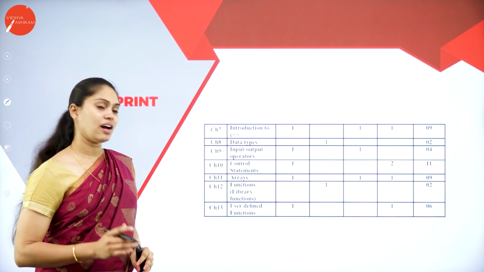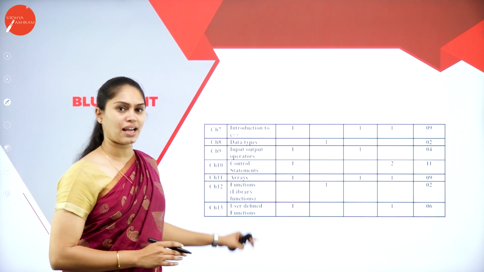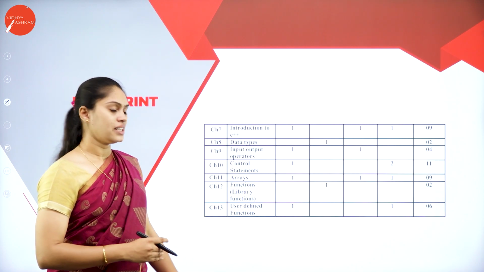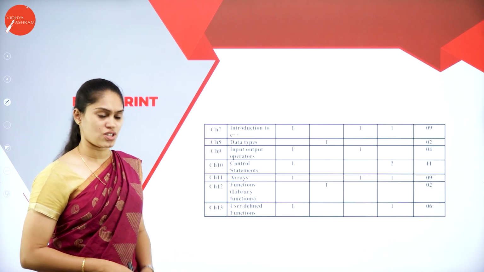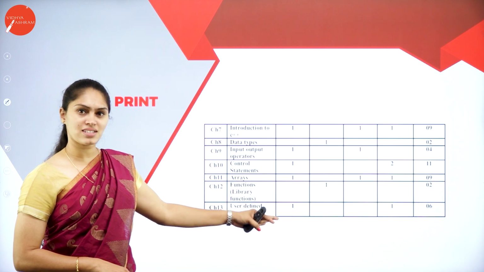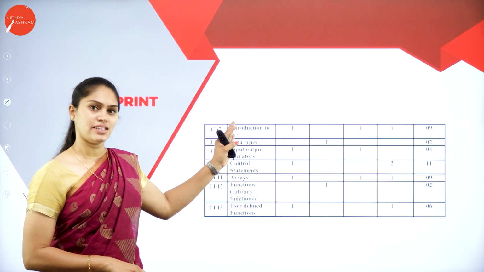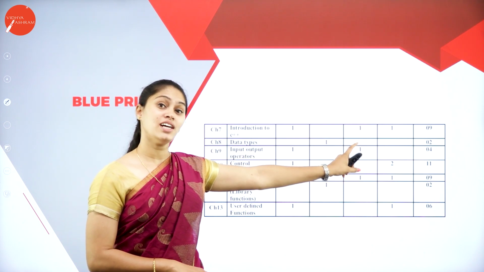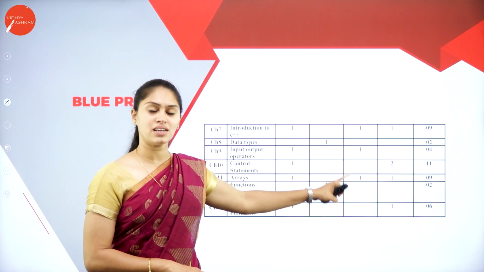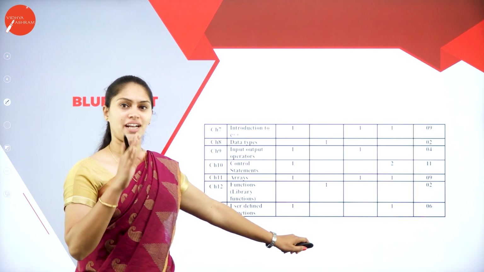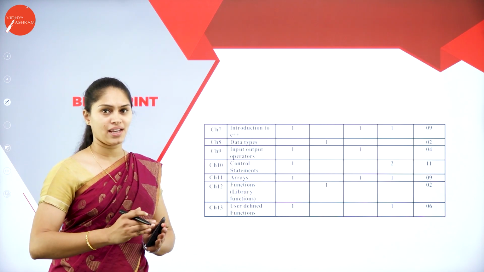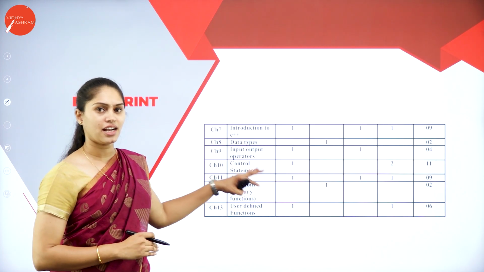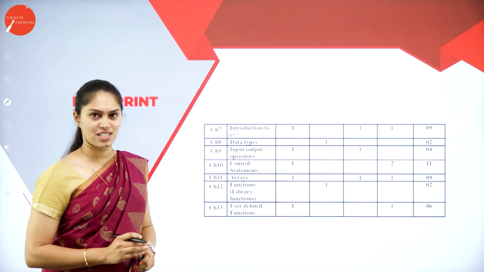And we have arrays, functions, that is library functions, and then the next chapter will be the extension of that one, that is user defined functions. Here you can see the marks distribution of each chapter, that is 1, 2, 3 and 5 marks. At last, I have mentioned the total marks of each chapter along with the unit. So whether it is unit B or any other unit, I have to consider several sets of chapters, and under that you have to consider the marks distribution.